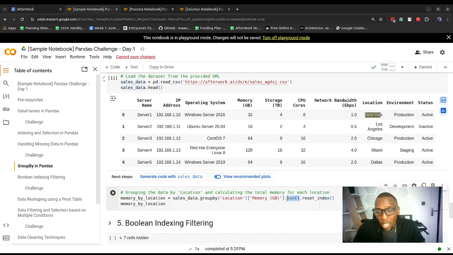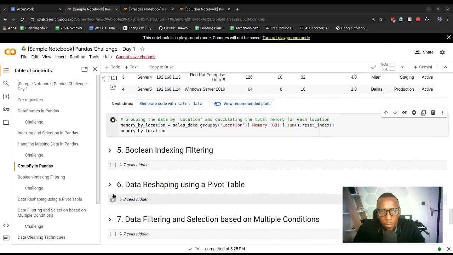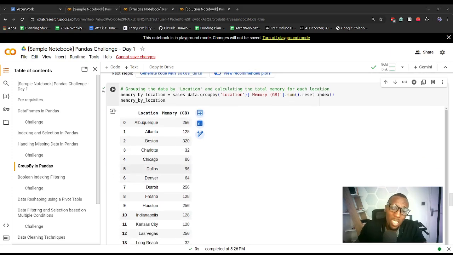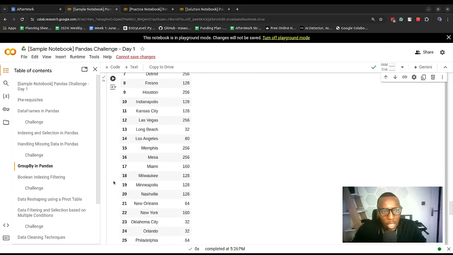Just tell us in terms of capacity, how much memory we have available in that location. We perform that sum operation using the sum function, and then we apply the reset index function to ensure that our final outcome is a Pandas data frame that we can work with later. So here we've got our outcome. We have location on one side and memory on the other. We can do a whole lot with this. We can even sort this in ascending order to get the location where we have a lot of memory, and that can be used for making other decisions depending on the context.